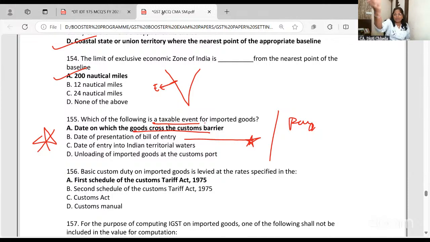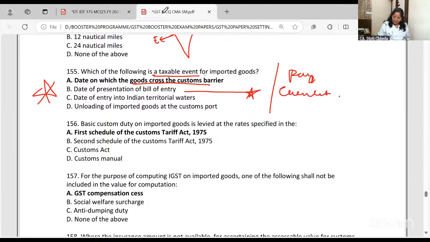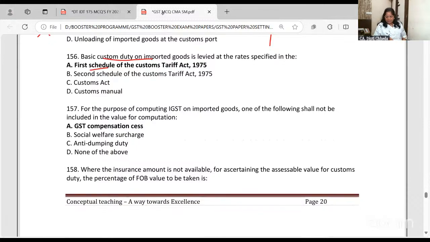Okay, these are my goods I want to clear. So on that date, whatever is the currency rate, you will take. Don't get confused. I'm teaching you extra. The taxable event is the day goods cross the customs barrier. Very, very important. All rates of customs duty are given in the first schedule. This is made for you to learn.